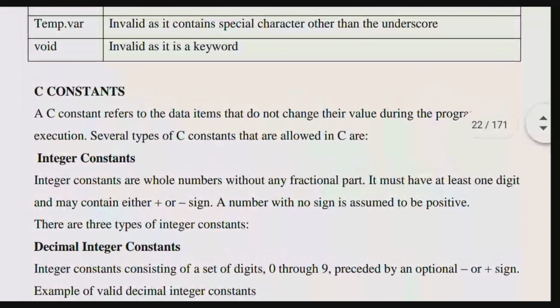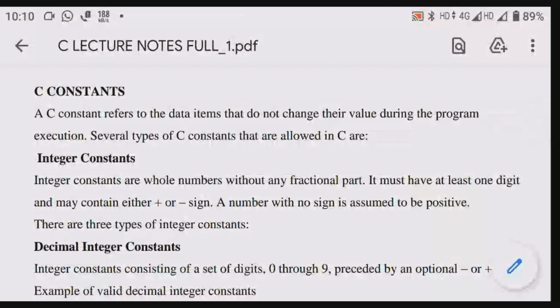So that's what I said. During the program execution, it won't change because it is not a variable. If it is a variable, I can change it. I repeat once again, a C constant refers to the data items that do not change their value during the program execution. So when you execute it, whatever you have declared, that's it.